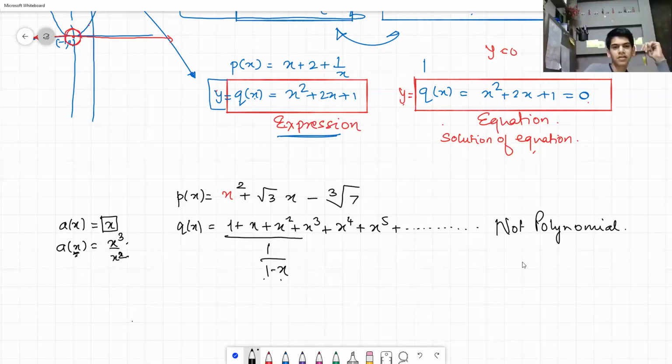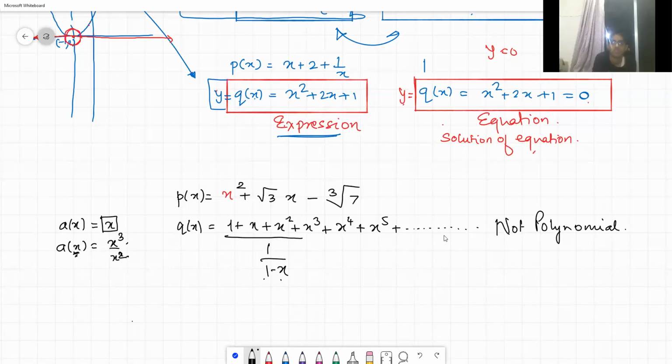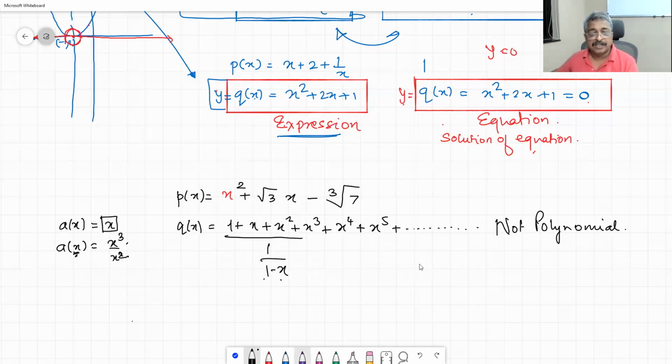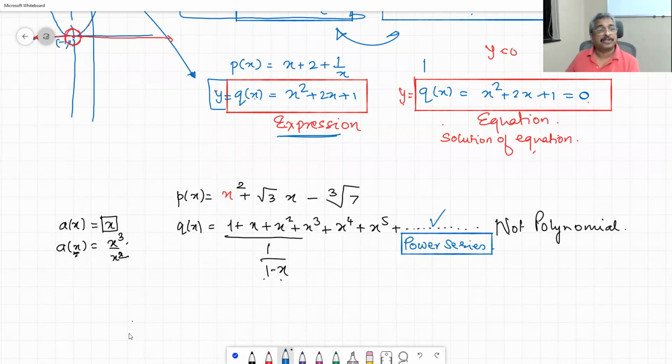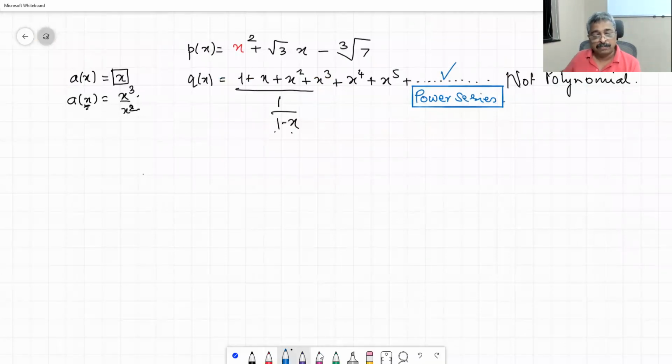Because the degree of the numerator is greater than the degree of the denominator, so this is not a polynomial, and there is another word for this. This is called a power series. When we get into 11th standard differential calculus, we will learn this in detail: what we mean by power series and how it is going to help us. But presently we will keep it away and directly get into writing the definition of a polynomial.